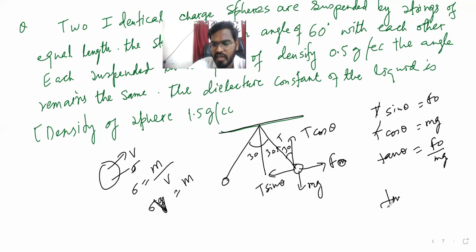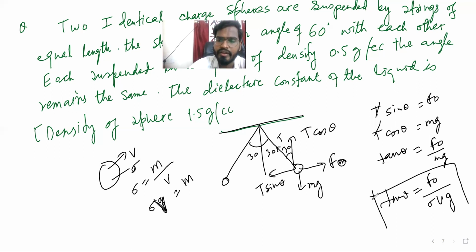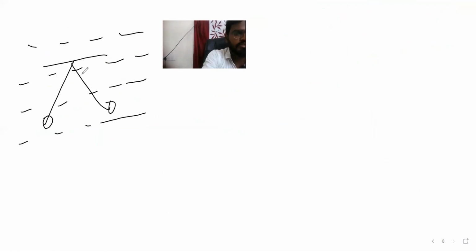So tan theta is equal to F0 by sigma V into g. Okay, when it is placed in vacuum, the same thing if you place in air, in liquid, in oil, the angle is not going to change anyway.